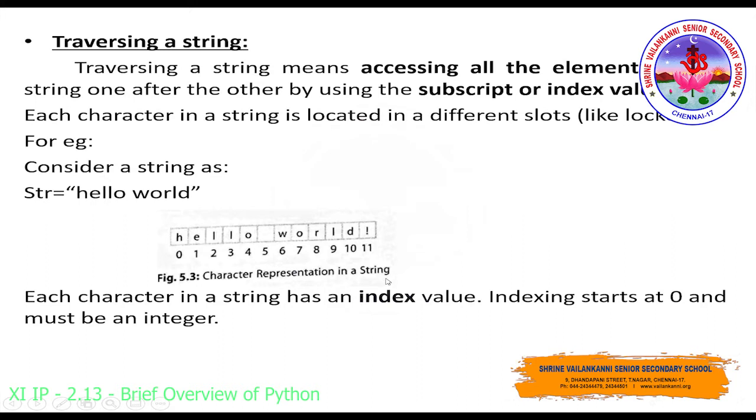And if you look at this index position, it can have positive index values as well as negative index values. The positive index always starts from left to right, but the negative index starts from right to left. So I'll show you one example related to this.